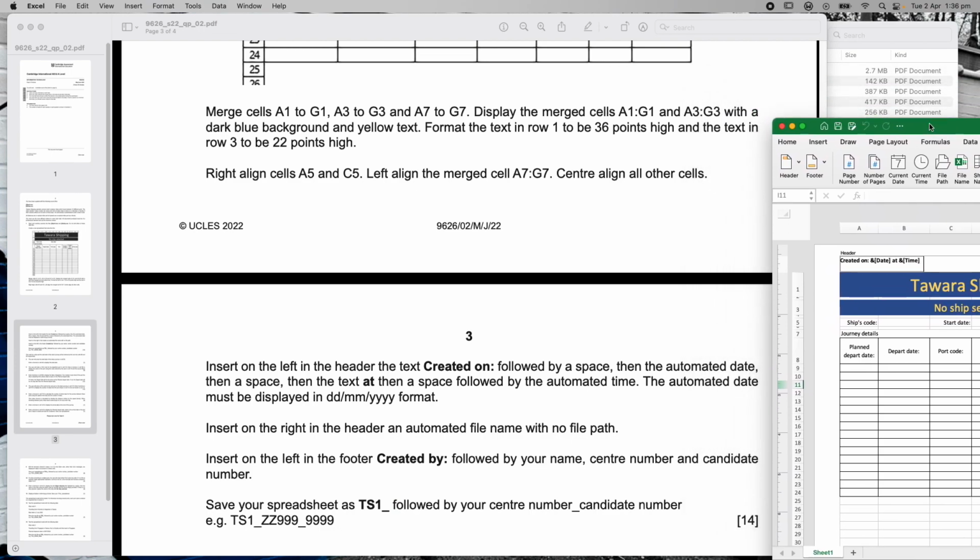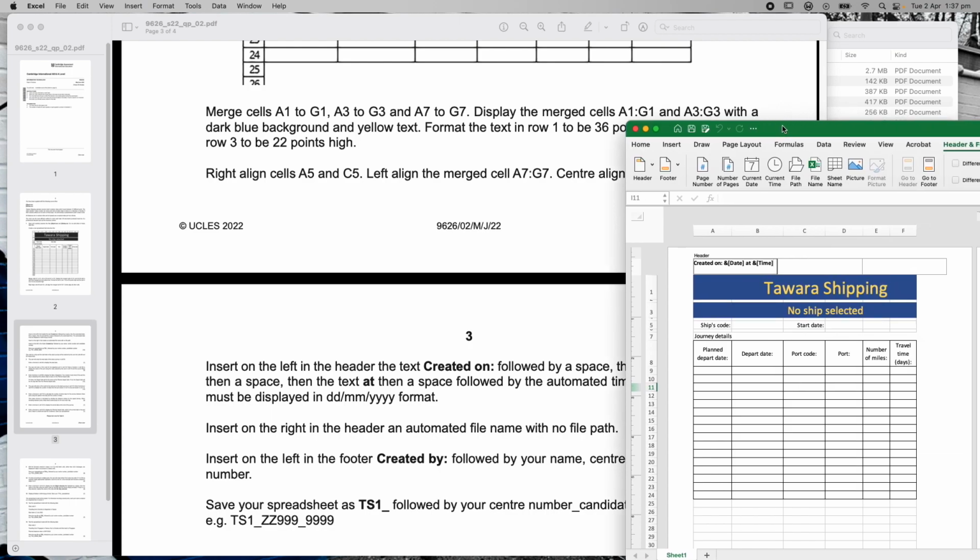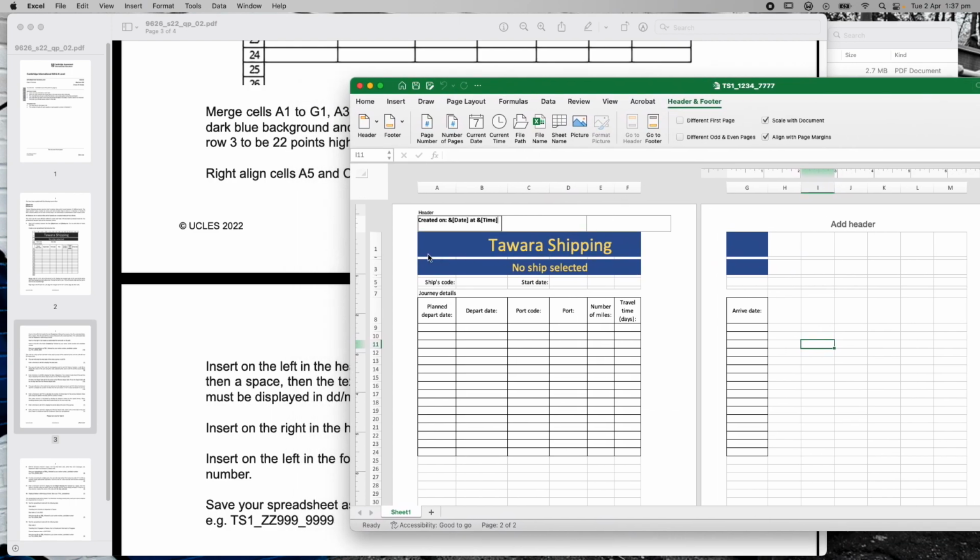The automated date must be displayed in the format of day, day, month, month, year, year. Right, so how do I check that on the date? I'm going to go to the current date here. I'm going to right click on it. No, let's have a look. Oops, don't want to add it. Don't want to add it again. Take that off.